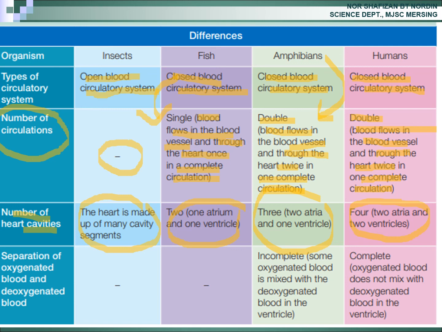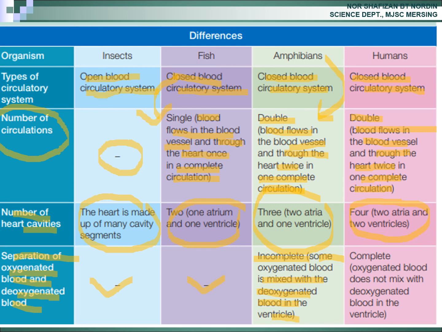Okay. For the last, separation of oxygenated blood and deoxygenated blood. In insect, no separation. In fish, no separation. In amphibian, incomplete. Some oxygenated blood is mixed with the deoxygenated blood in the ventricle. Why?